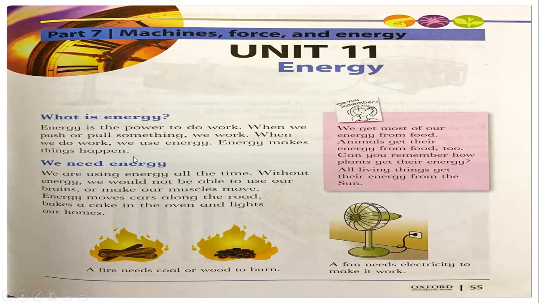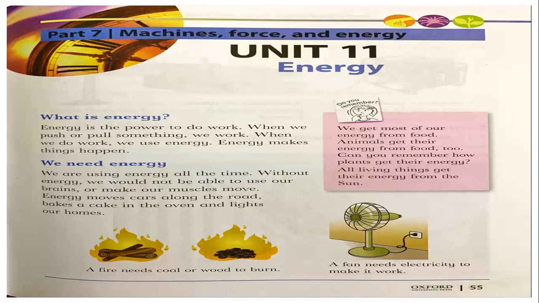Energy makes things happen. If we do not have energy, or if different things do not have energy, then they cannot do any work. So for doing anything, we need energy. And we get our energy from the food and from the sun. All the time we are using energy; even as I'm talking, I'm using energy which is already stored in my body.